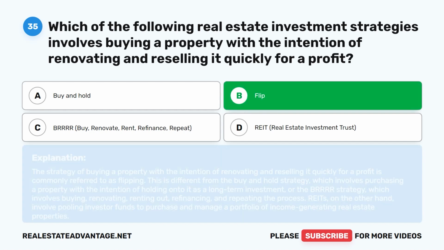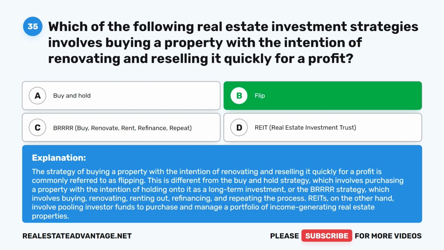Flip. The strategy of buying a property with the intention of renovating and reselling it quickly for a profit is commonly referred to as flipping. This is different from the buy and hold strategy, which involves purchasing a property with the intention of holding onto it as a long-term investment, or the BRRR strategy, which involves buying, renovating, renting out, refinancing, and repeating the process. REITs, on the other hand, involve pooling investor funds to purchase and manage a portfolio of income-generating real estate properties.